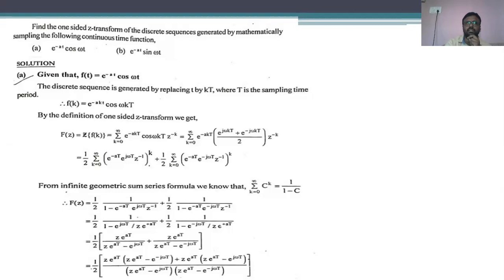If the sequence is given in kT, there is no need for any conversion. Or else, if the function is given in small t, you need to replace small t with kT.